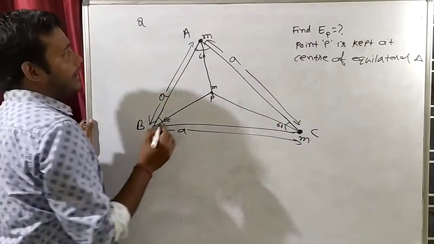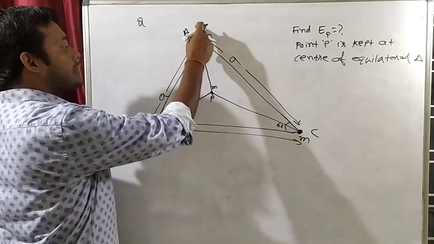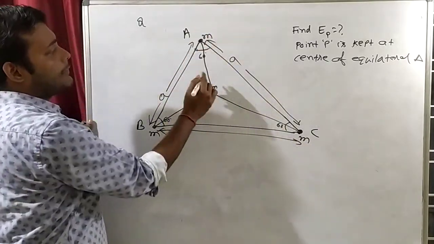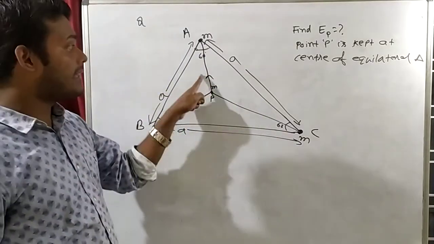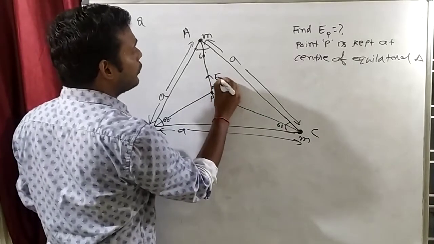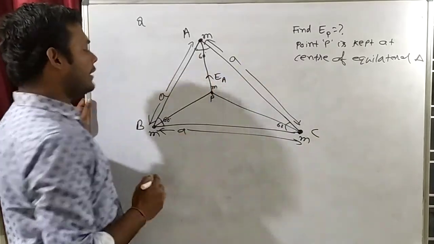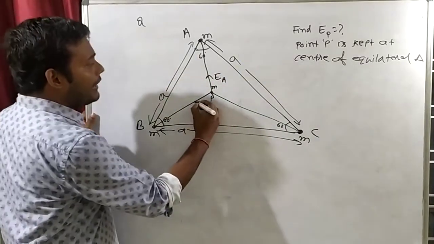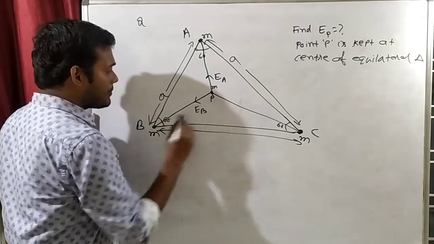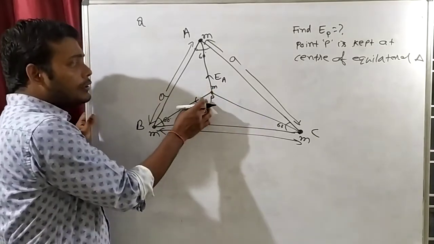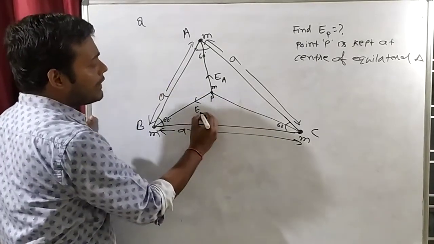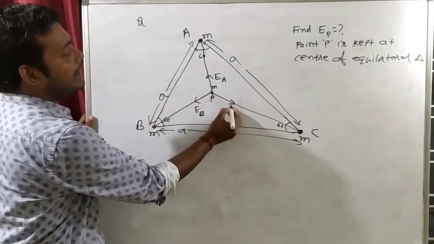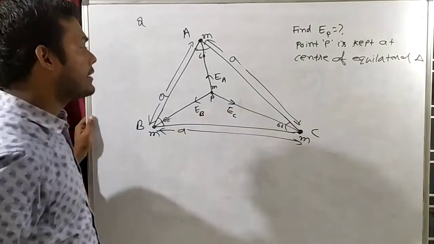Now try to understand. What will be the direction of the force between this and this? The force direction will be this. So the field direction will be the same as the direction of the force. So the field due to A will be in this direction. The field due to B will be in this direction, because this mass will pull this mass in this direction. So the gravitational force direction is this, so the gravitational field will also be this. So EB will be this. EC will be this.